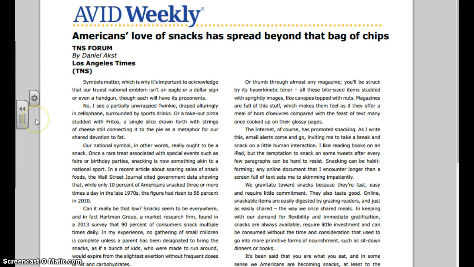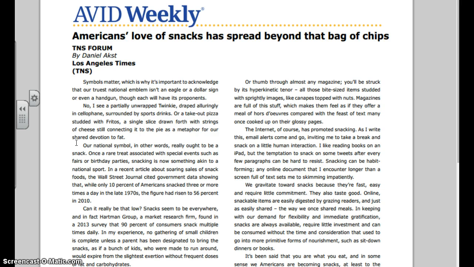"No, I see a partially unwrapped Twinkie, draped alluringly in cellophane." So now we have metaphor here, "surrounded by sports drinks or takeout pizza, studded with Fritos, a single slice drawn forth." So we have all of this imagery, and it talks about it being a metaphor for our shared devotion to fat, but it doesn't actually give us a thesis yet. So until I find my thesis, I still don't have an assertion. I still don't have any data.